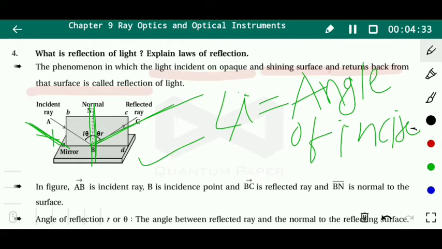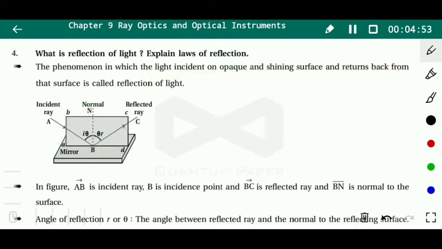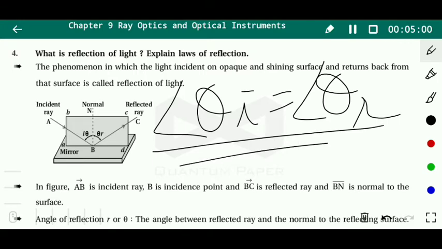Then theta r. Here we can write theta i is nothing but the angle of incidence, and theta r is nothing but the reflected angle, the angle between the normal and the reflected ray. See this, it is always equal. So theta i is equal to theta r. This is nothing but the second law of reflection. Please note this down.